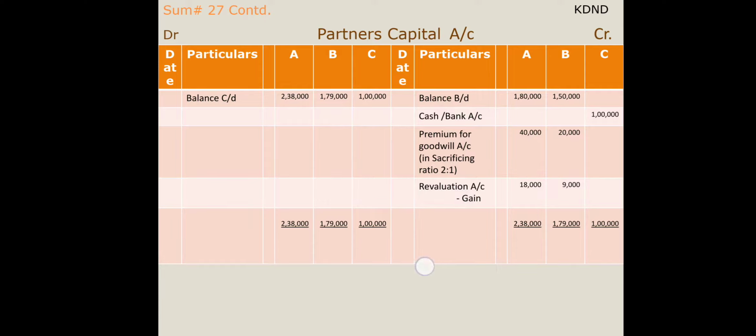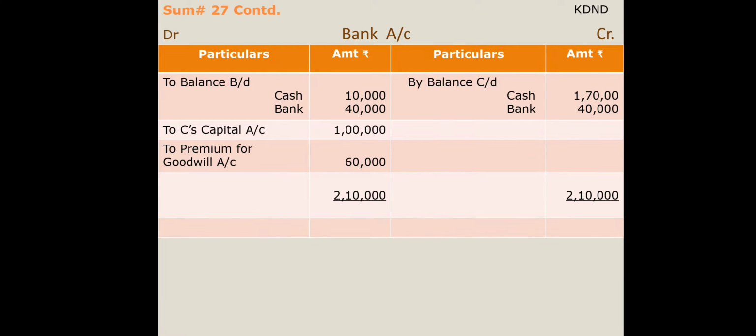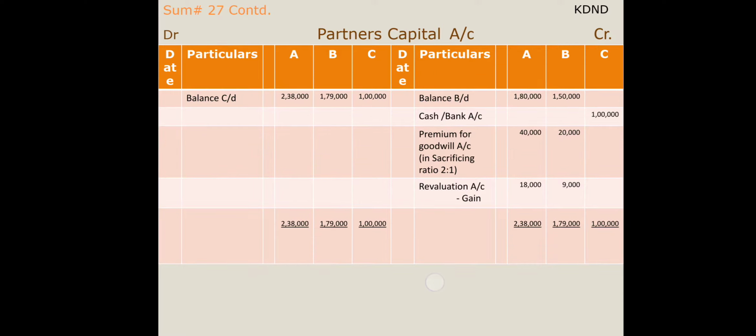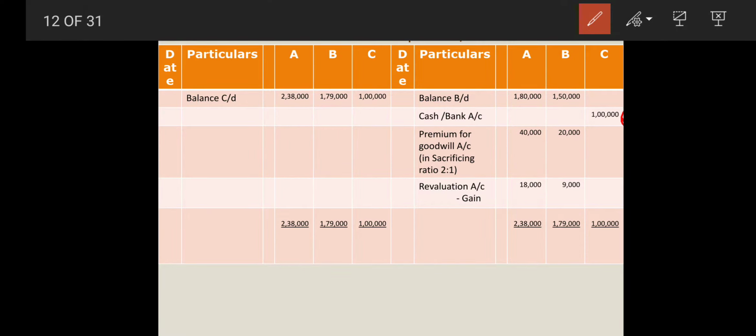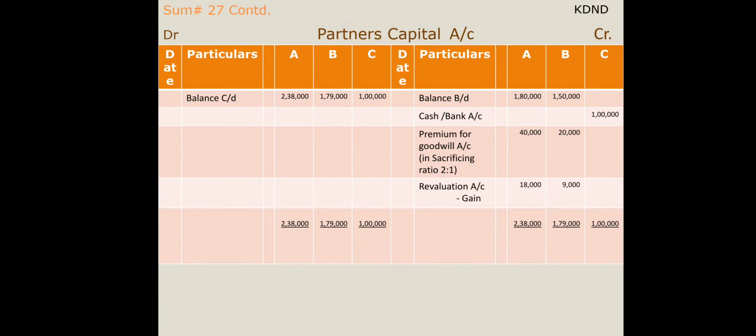Now the very next entry: the new partner has brought capital and premium for goodwill. Both are to be transferred now to bank account, and C's capital is to be transferred to C's account, and at the same time premium for goodwill is distributed among the partners in the sacrificing ratio. That journal entry we have already posted. And now the gain, whatever gain we have received, we have transferred over here, revaluation account gain, that is 18,000 and 9,000 respectively.